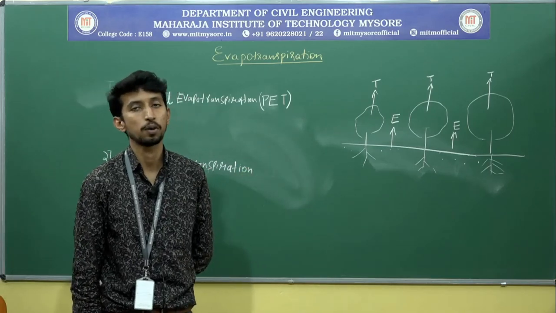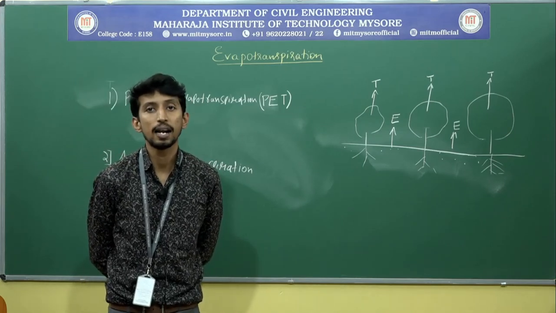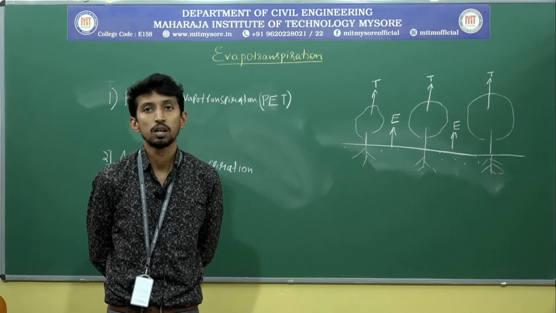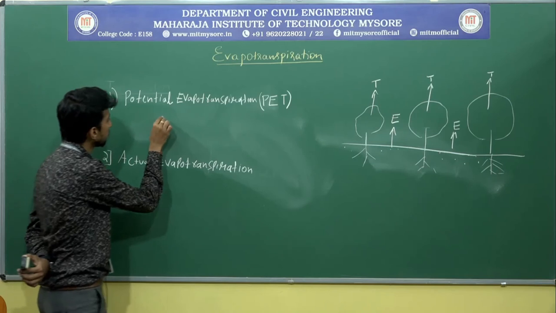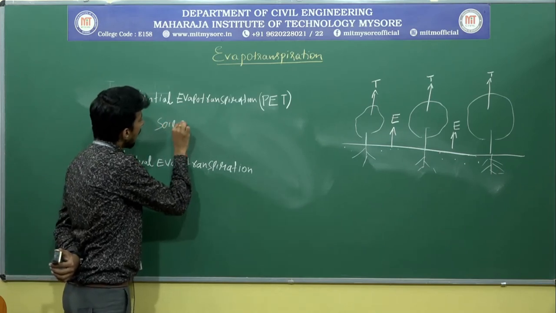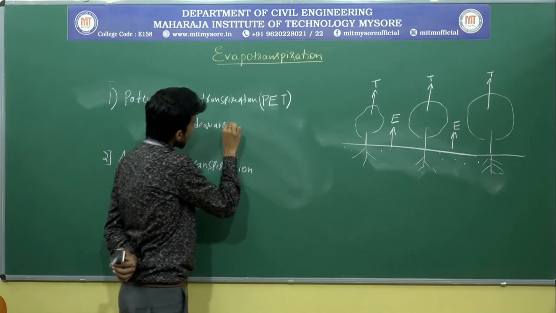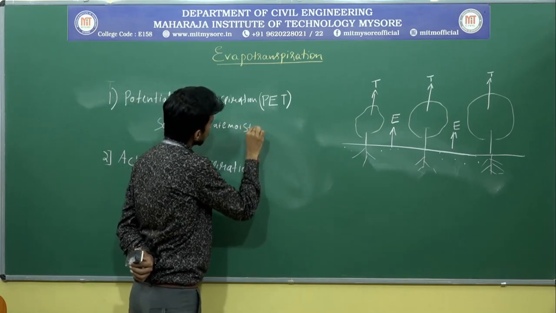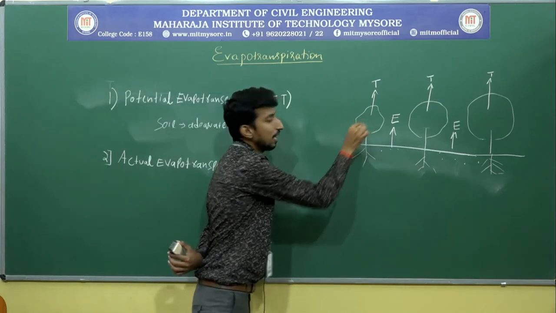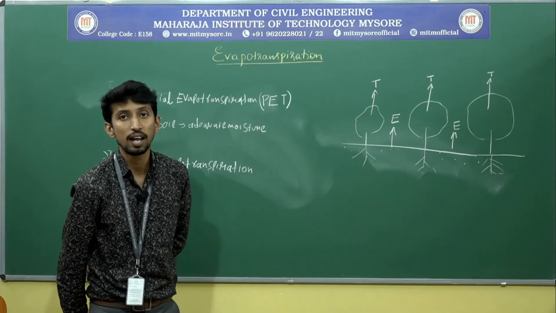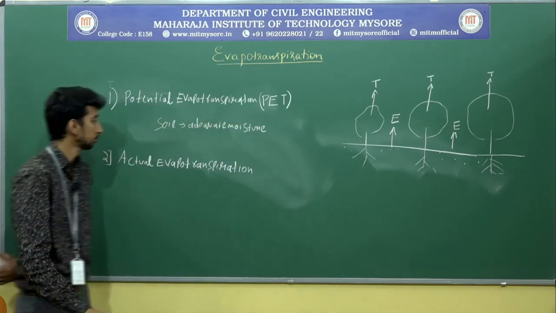What is potential evapotranspiration? If the soil contains adequate moisture to meet the needs of the vegetation, it is called potential evapotranspiration.